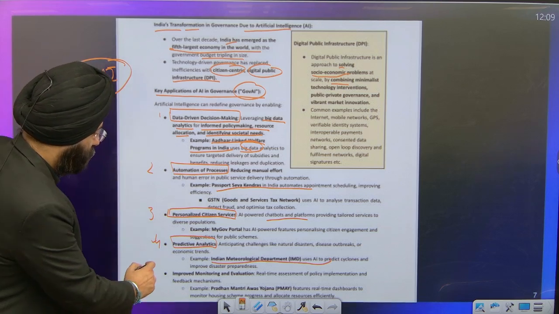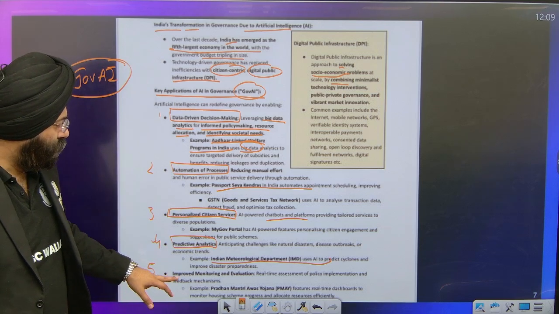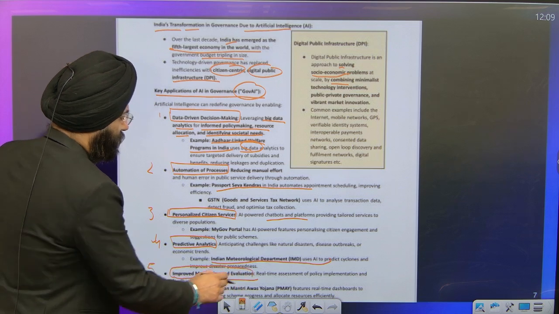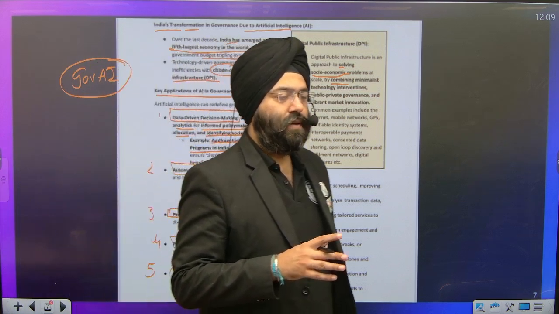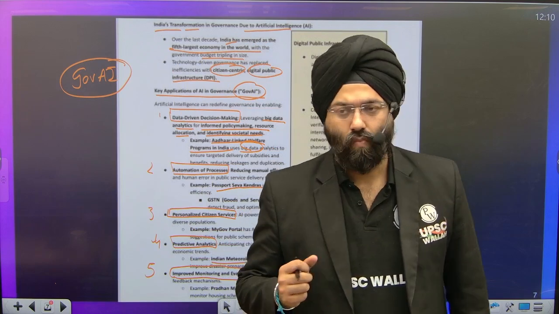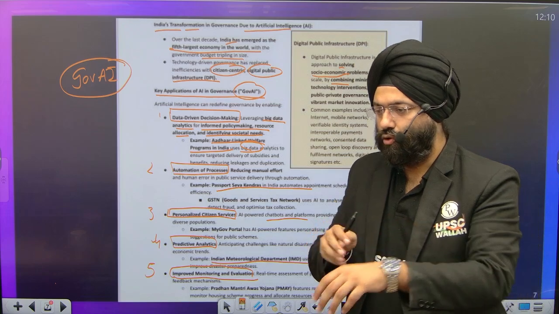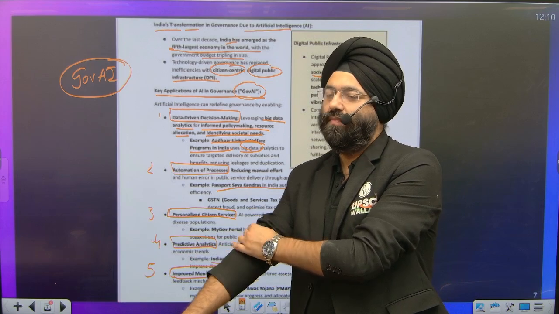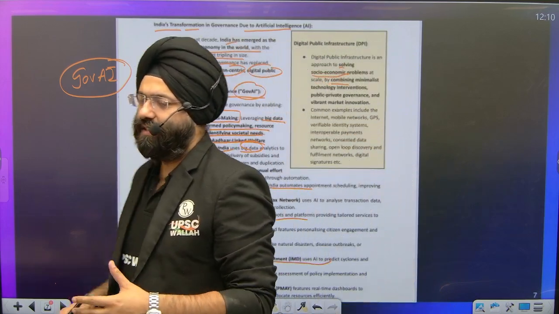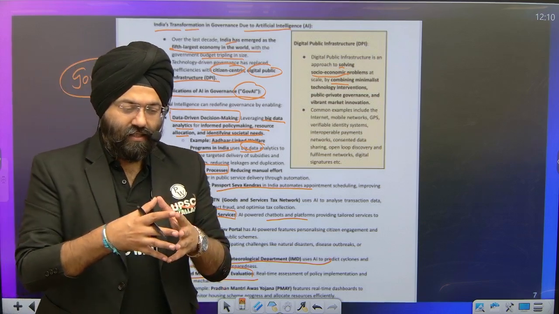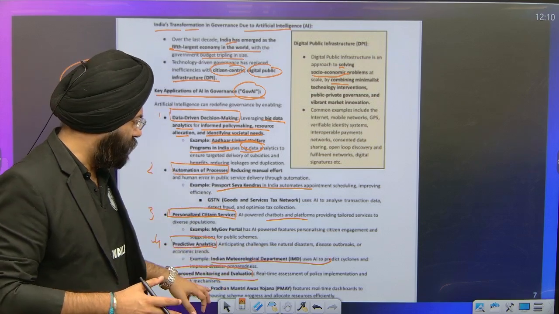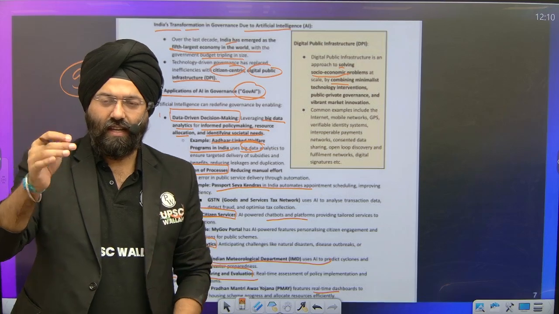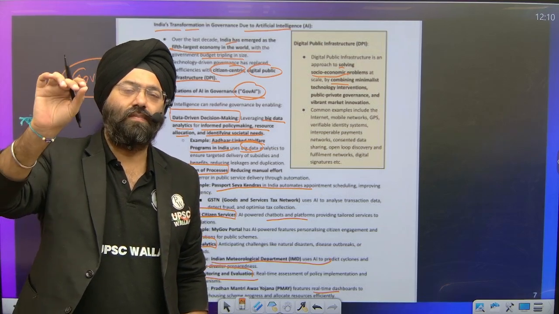Next, fifth is improved monitoring and evaluation. What does improved monitoring and evaluation mean? It basically means, see, that there are a lot of schemes and programs going on with respect to the government of India. It is impossible to observe in each and every household, in each and every village or street, what the status is. So what happens is that there are systematic programs. Let us say, if I take the example of Pradhan Mantri Awas Yojana, real-time dashboards are given, and even the public can upload information on whether something is being done or not done.